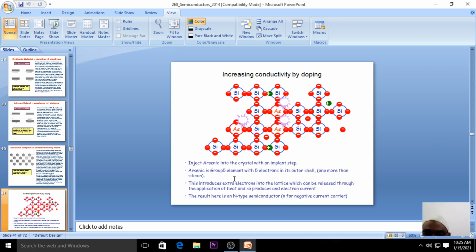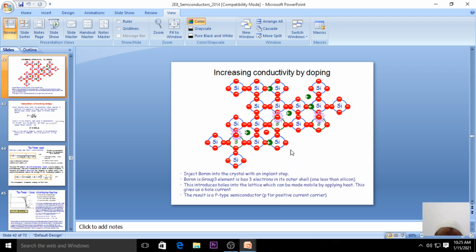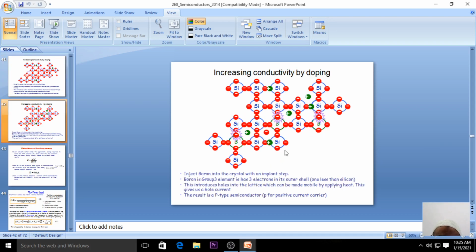Arsenic is a group 5 element with 5 electrons in the outermost shell. This extra impurity is added to increase the electrical conductivity. This is the type of doping taking place inside the silicon. You can use arsenic, or else boron.